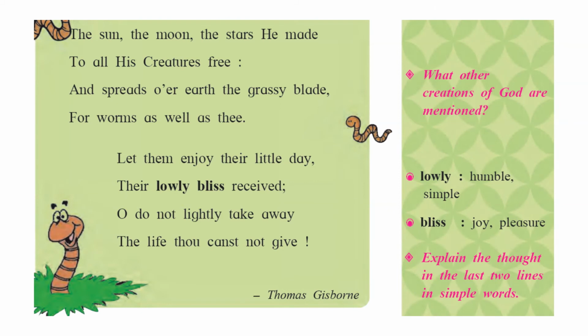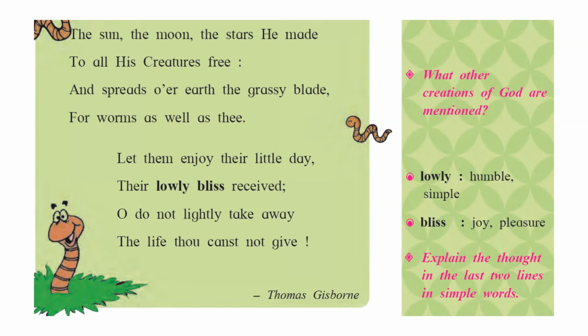That means whenever you are walking, you are enjoying walking on the grass, but at the same time, you have to take care, you have to see before you put your foot, you have to check whether any insect is there or not. Let them enjoy their little day, means we don't know how many days they are going to survive, but whatever is there, don't try to become the person who has ended their life.